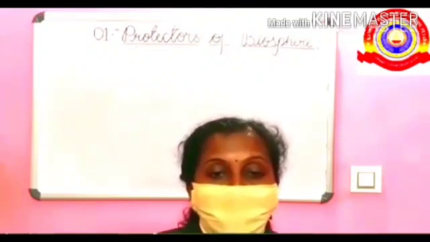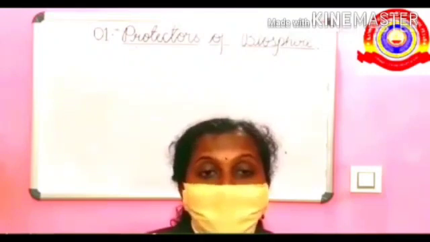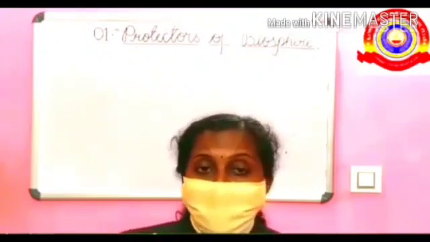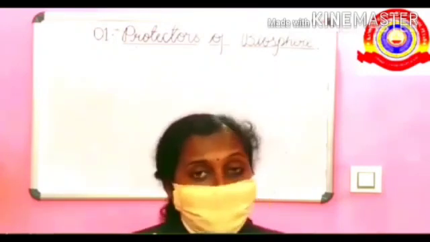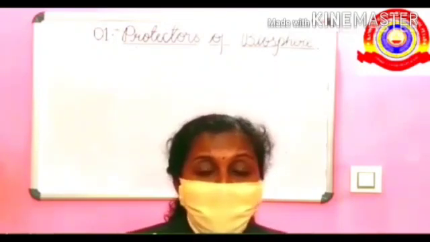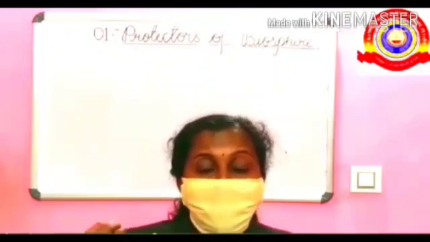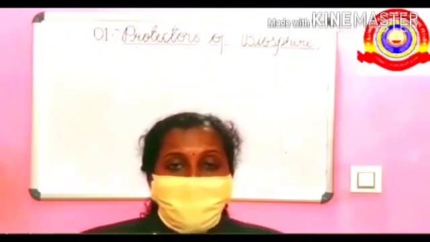List out the factors other than carbon dioxide that are required for photosynthesis. For photosynthesis, what all things are required? Mainly it requires water, minerals, salt, sunlight and chlorophyll.